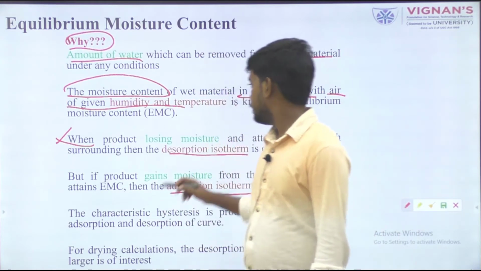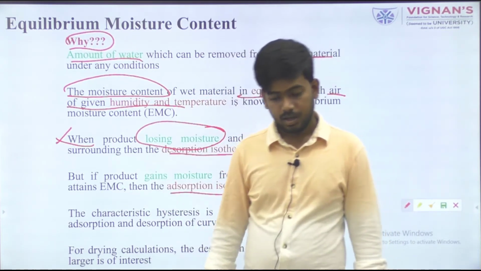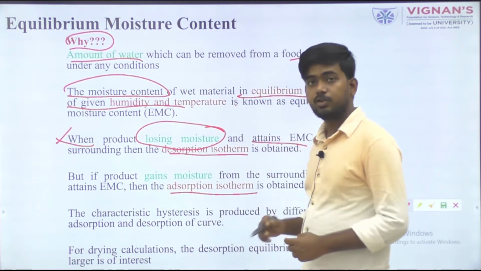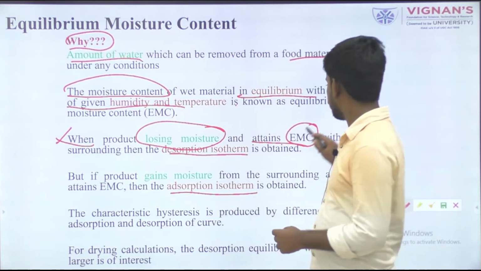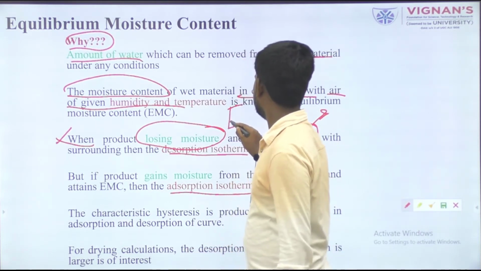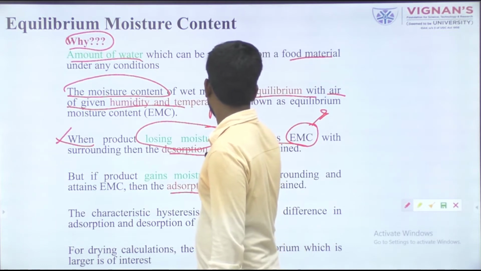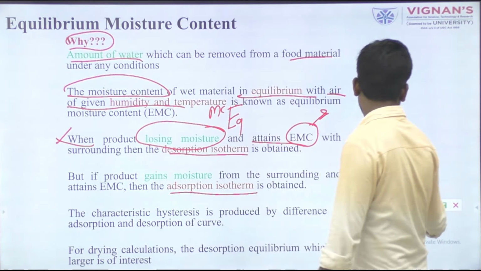The first one is the desorption isotherm and the second is the adsorption isotherm. Desorption isotherm means losing moisture content. If any product is losing moisture content and attains equilibrium moisture content, here we can write equilibrium moisture content in terms of EMC, or sometimes it is denoted as moisture content in terms of EQ.